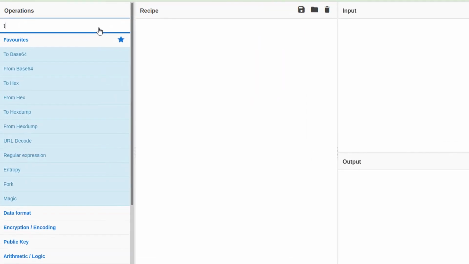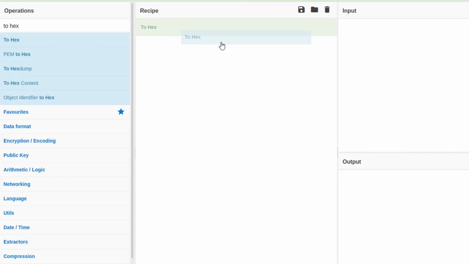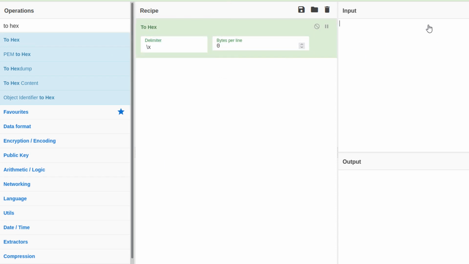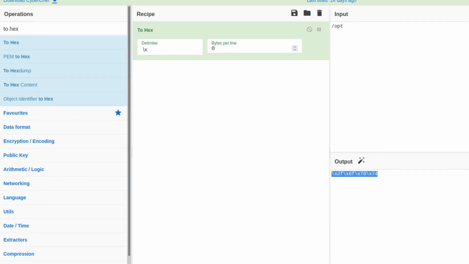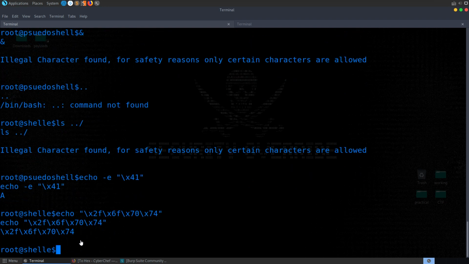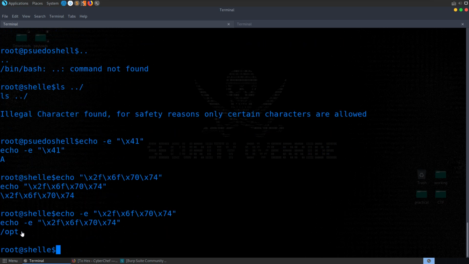So we'll do To Hex, and we're going to use \x because that's the format we need it in. Let's put in here /opt. Let's grab this hex value and let's echo that out, and we get echo -e, and we'll print out opt.